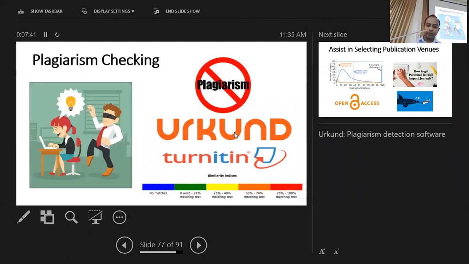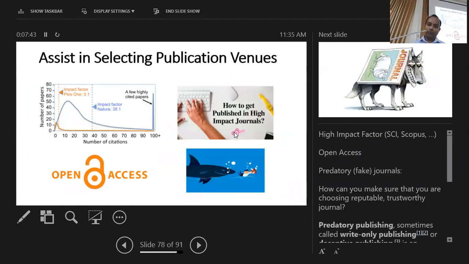Whenever necessary, we can also assist you and your students in selecting publication venues, especially if you want to make sure whether a particular journal you are going to publish in is a legitimate journal or a predatory journal, whether it is an open access journal, or whether it is listed in a directory like the Directory of Open Access Journals.